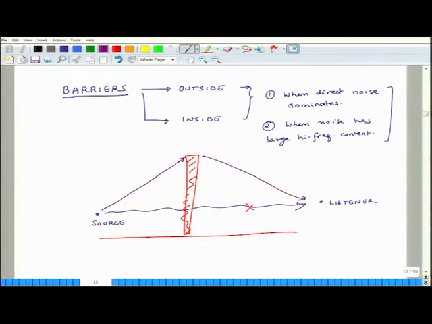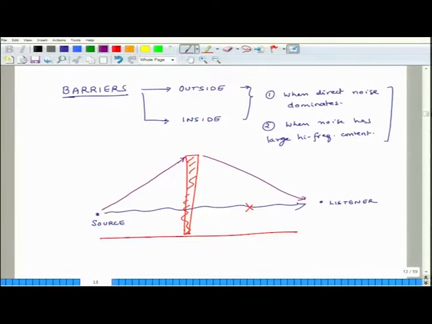What is diffraction? It is the bending of waves as they travel around sharp corners. This we have seen in the case of light also, light diffracts, it bends around corners. So, when there is a barrier, the sound waves diffract and then they reach. So, this is one path through which they reach the listener. And then of course, a lot of noise will be going out in air, and if there are no reflecting surfaces, it will never come back.